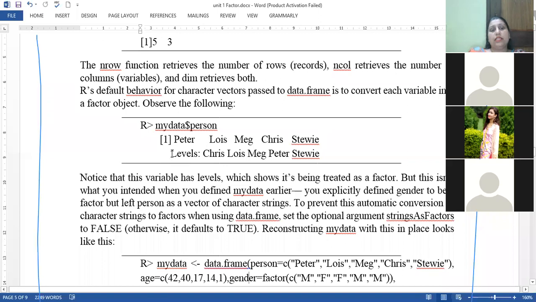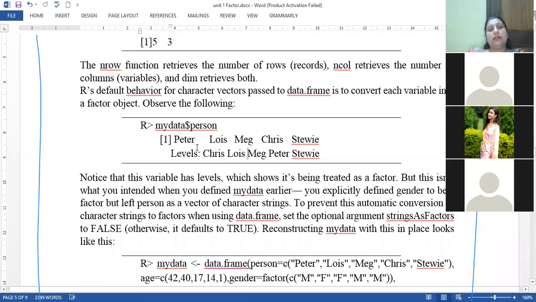But as you can see, it also shows a label here, and within the label, in alphabetical order, all 5 labels have been created, which is not needed for the name of a person, because the name of a person is not factor data. But whenever we are considering a data.frame, it will convert each variable into a factor object.